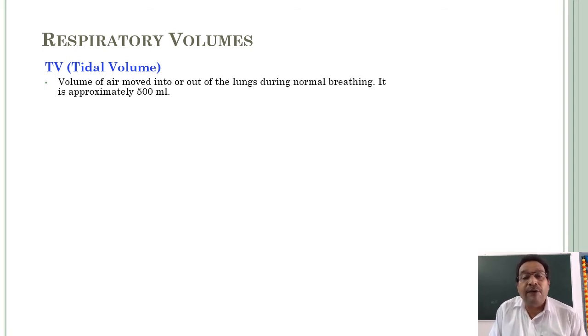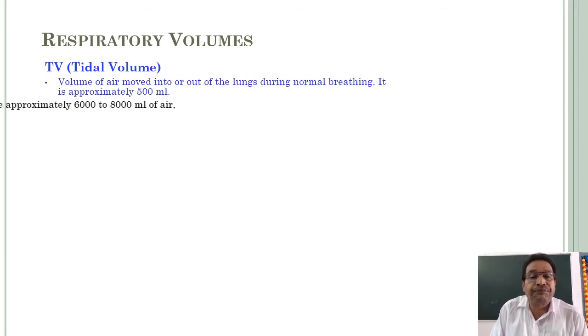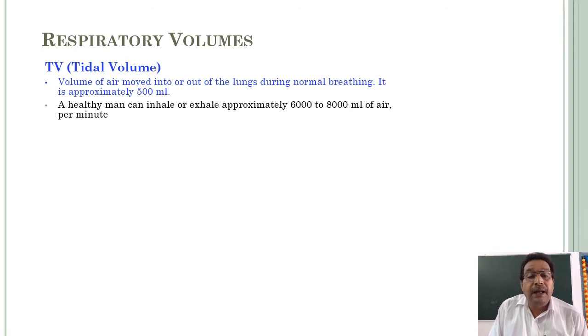The volume of air moved into or out of the lungs during normal breathing is approximately 500 ml of air. A healthy man can inhale or exhale approximately 6,000 to 8,000 ml of air per minute.